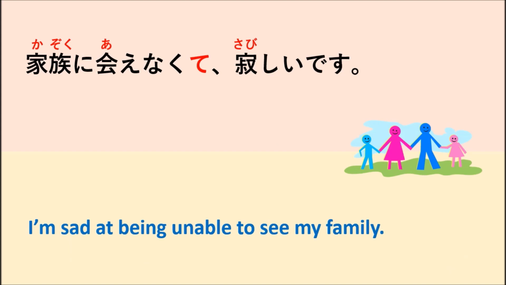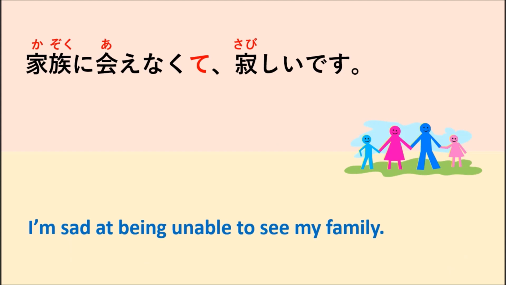So when we want to connect two sentences together, we can use 家族に会えなくて. It is from the nai form: you cut the い out of the verb and you continue with くて.